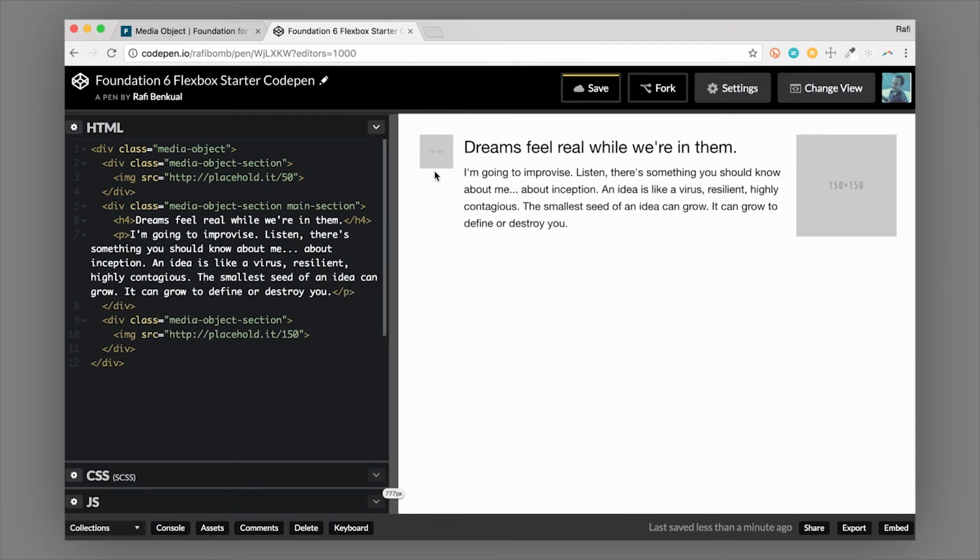So this is really handy also for building something like a commenting section, a blog post intro, or something like that. All good use cases for this component.